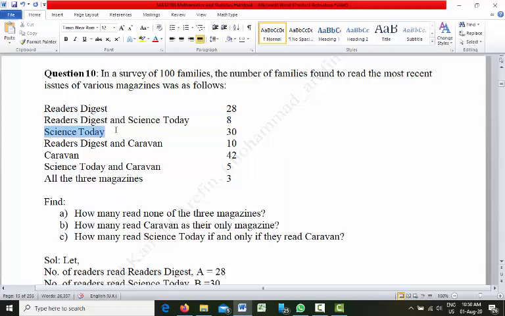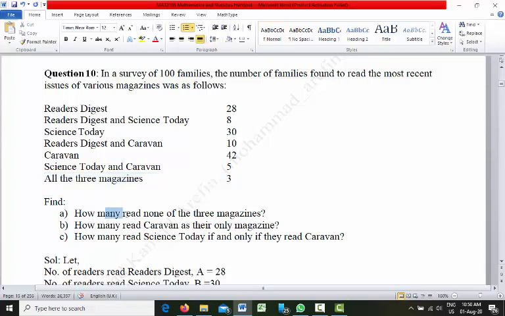Out of 100 families, 30 families read Science Today. 10 families read Reader's Digest and Caravan magazine. 42 families read Caravan magazine. 5 families read Science Today and Caravan magazine. And 3 families read all 3 magazines.